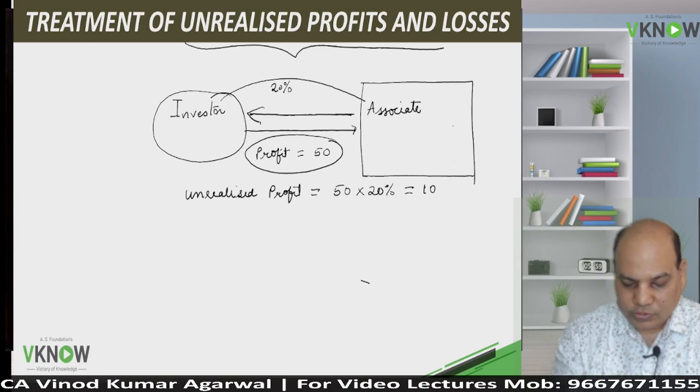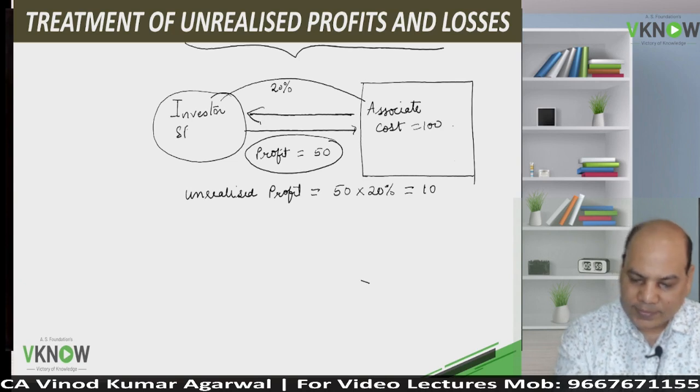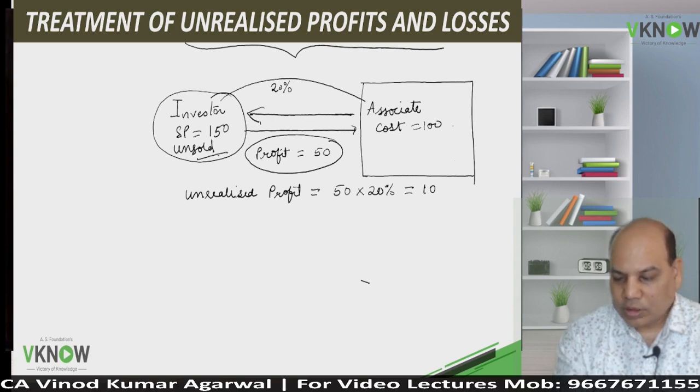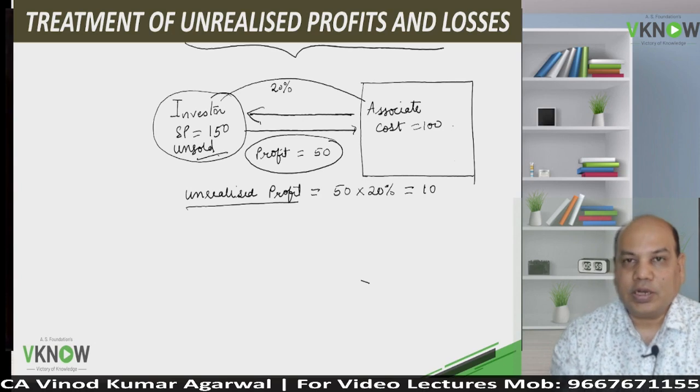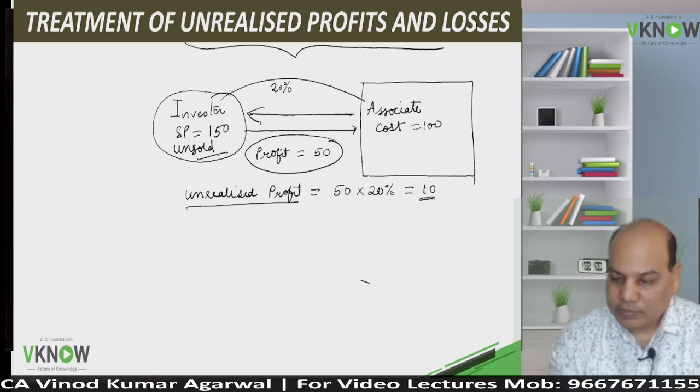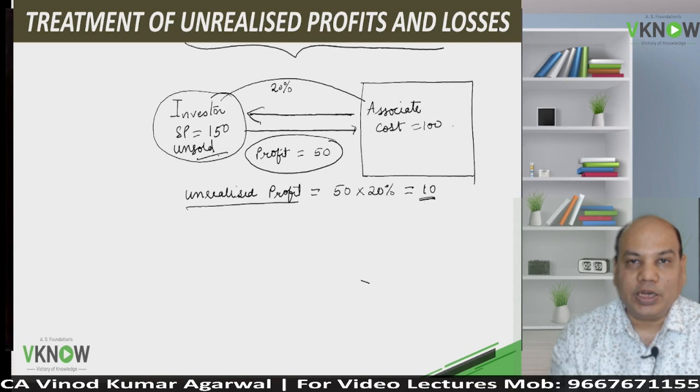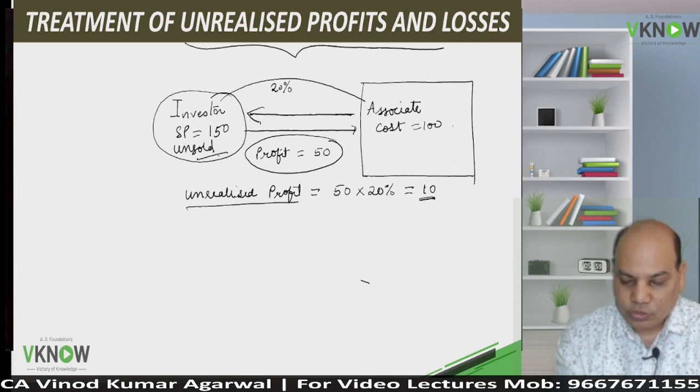Let us say we change the example. Cost to associate 100 rupees, selling price is 150, inventory is unsold. The answer is the same. The unrealized profit will be 10 and it will be eliminated from investment. So what journal entry will we pass?